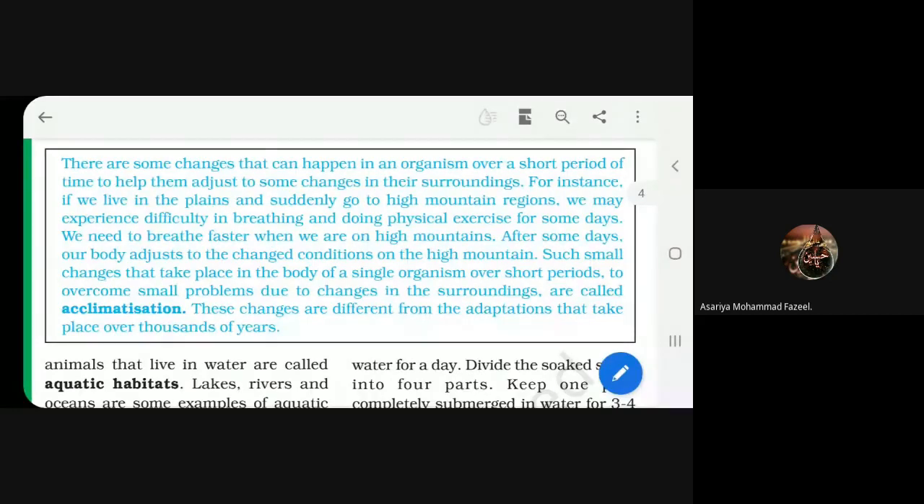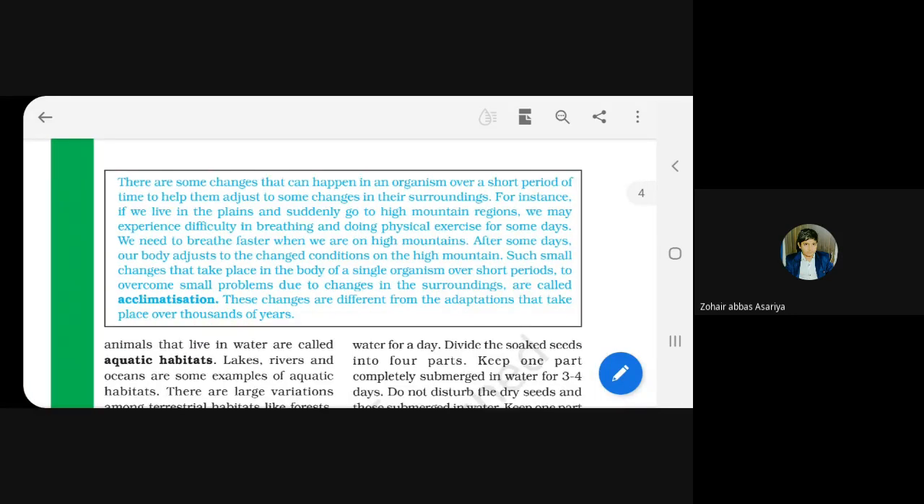Those living beings who accept such changes can survive. And if some animals or living organisms are not ready to accept such changes, they cannot survive. Understand? Yes, ma'am. Okay, so this is acclimatization, and it is different from adaptation. Please remember this thing: adaptation and acclimatization are different things.